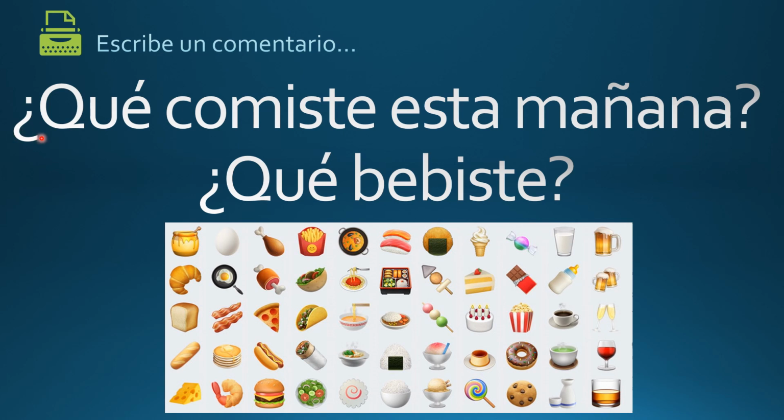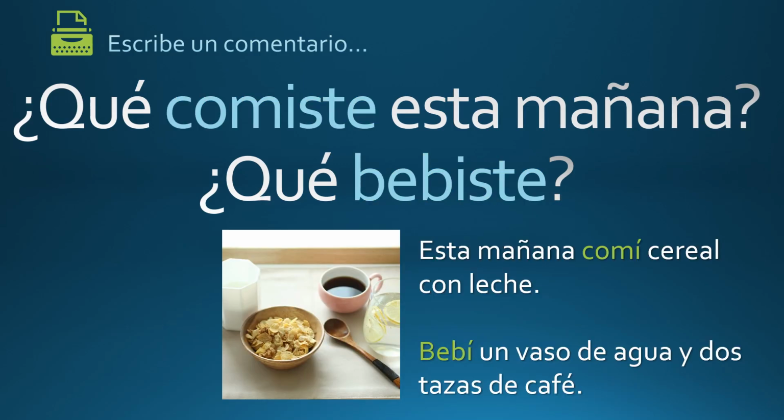Las preguntas. ¿Qué comiste esta mañana? ¿Qué bebiste? Esta mañana comí cereal con leche. Bebí un vaso de agua y 2 tazas de café. So these are some good examples of answers. And now we'd like to know, what did you all eat and drink this morning? ¿Qué comiste y qué bebiste?